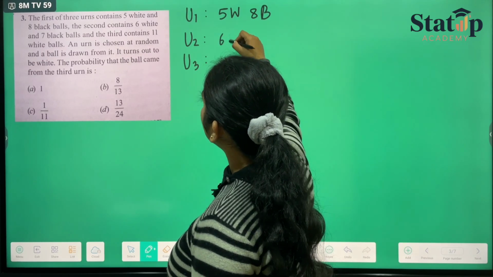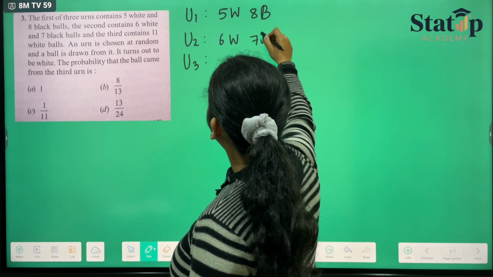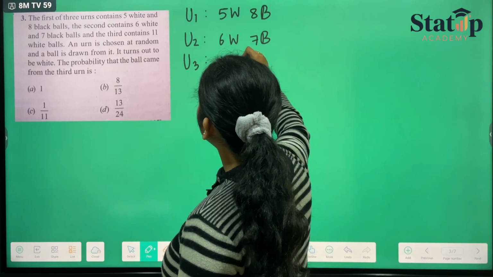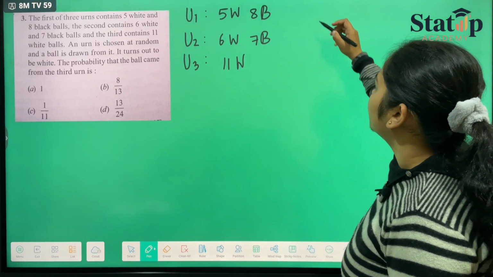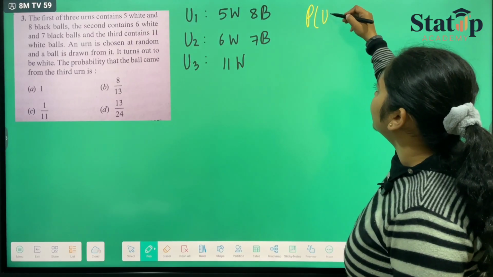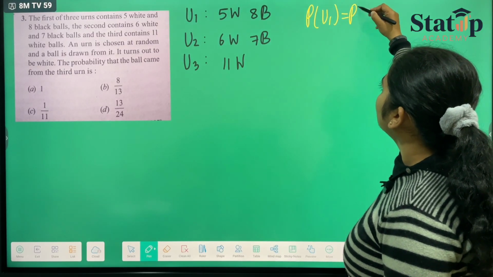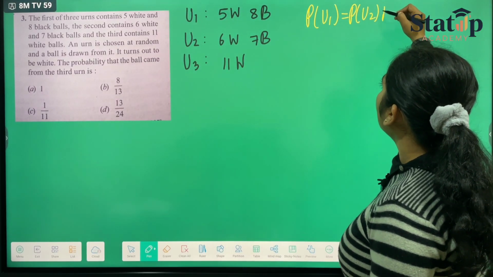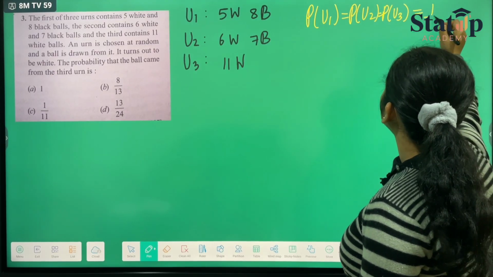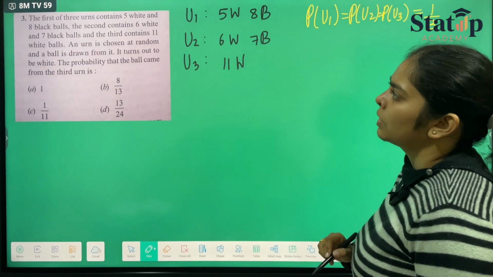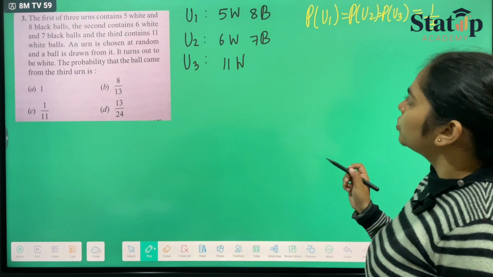Urn 2 contains 6 white balls and 7 black balls, and urn 3 contains 11 white balls. Then an urn is chosen at random. Probability of choosing the first urn, the second urn, and the third urn should all be the same. So this is 1 by 3, and it turns out to be white.